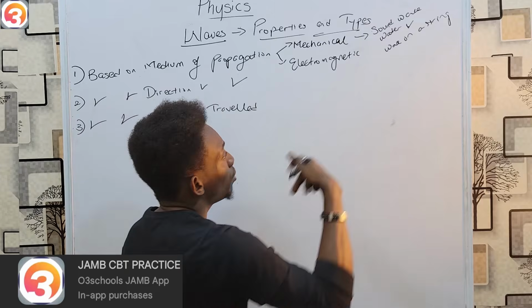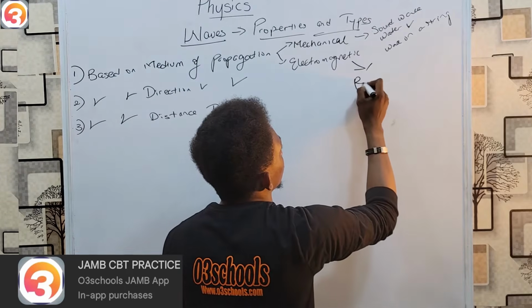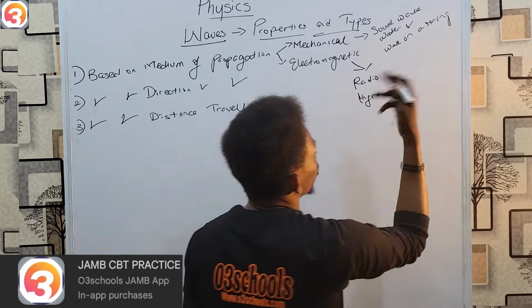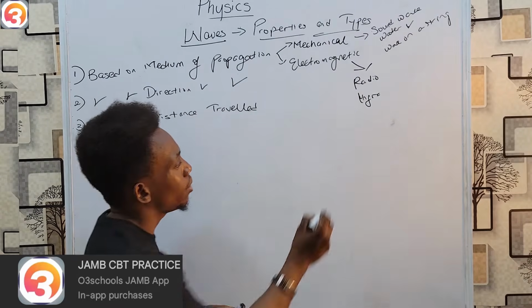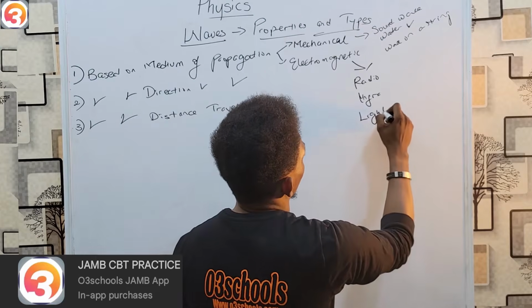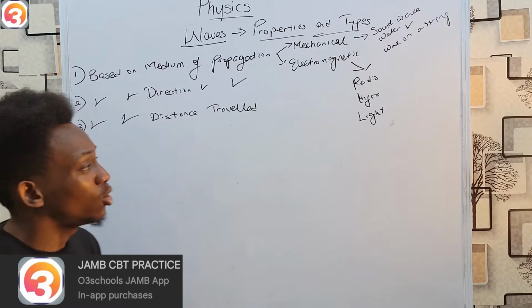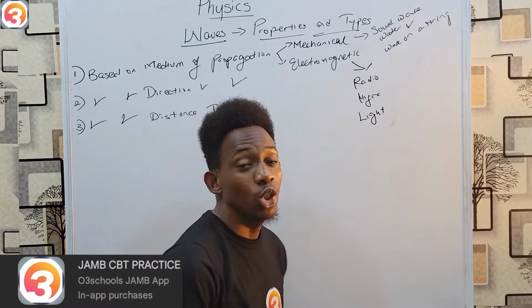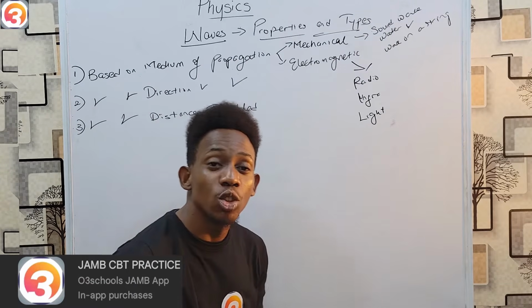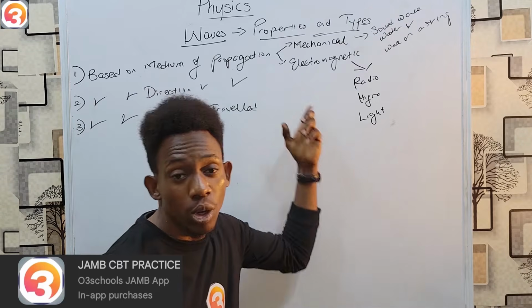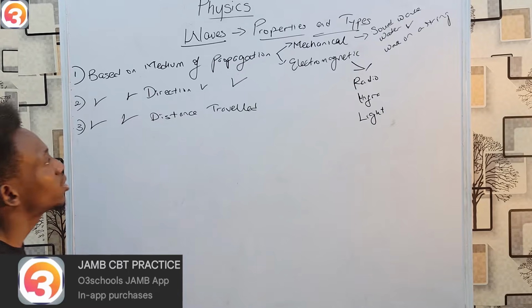While electromagnetic waves are quite many, there is radio wave, infrared wave, ultraviolet, your light wave. There's also X-ray and there's gamma rays. So electromagnetic waves do not require a material medium whatsoever. For example, the light from the sun coming to Earth passes through space where there's nothing. It doesn't require a material medium. Those are the differences.